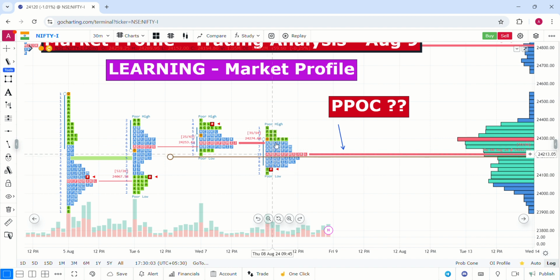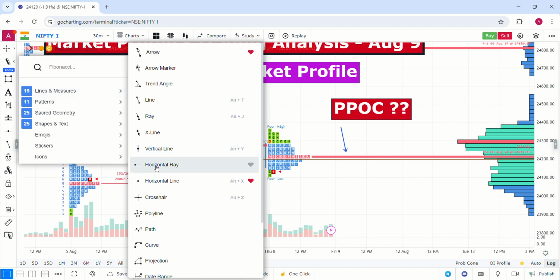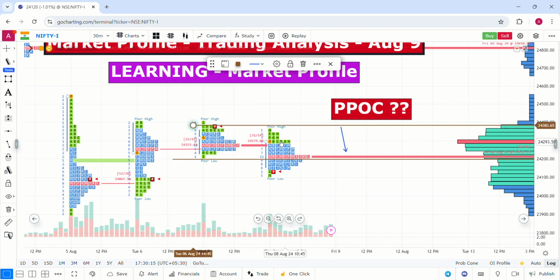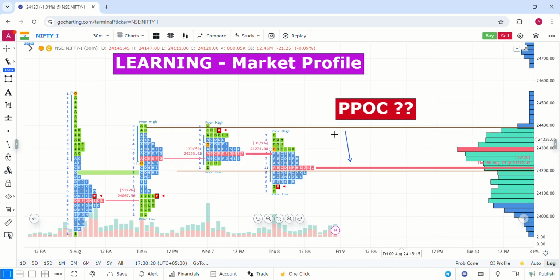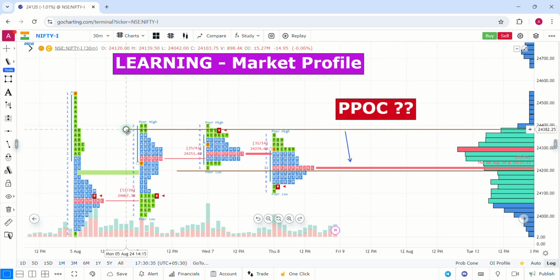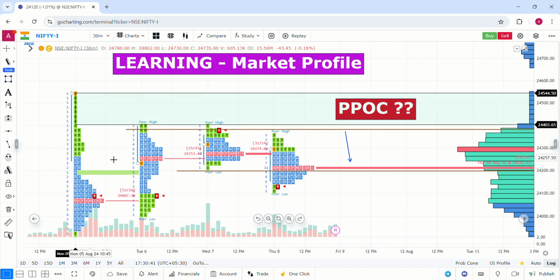There were no big extensions on both sides, and even the IB on the upside did not have much extension, because again 24,400 is a very strong level of resistance in the index. So 24,400 is a good level of resistance. Above the level there is no buying pressure. 24,400 could be a very good level of resistance for Nifty because for the last few days it was under this level, and on top of it there is also selling excess. So continuous selling was there right from the level of 24,400.